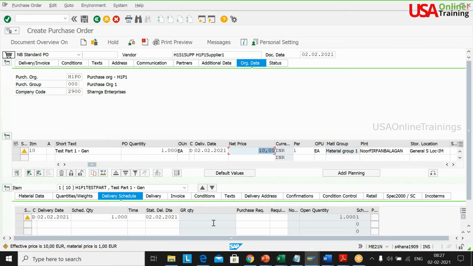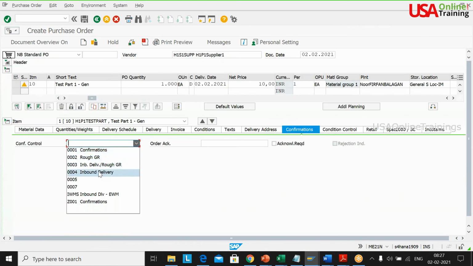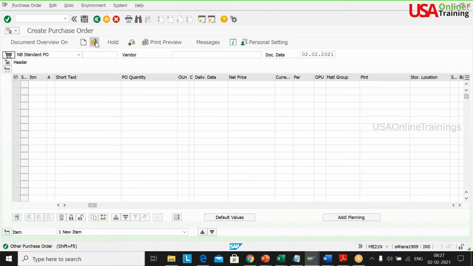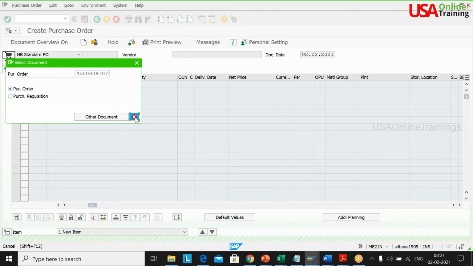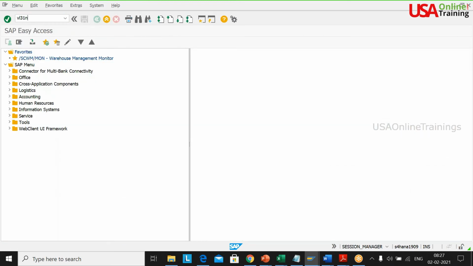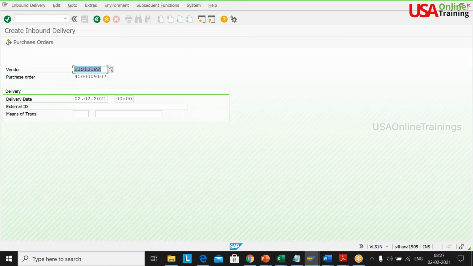Now I can go with the confirmations, inbound deliveries. Fine, we'll go that way. Save it. Hope you are following this process, everyone. This is a simple standard process only, very straightforward.